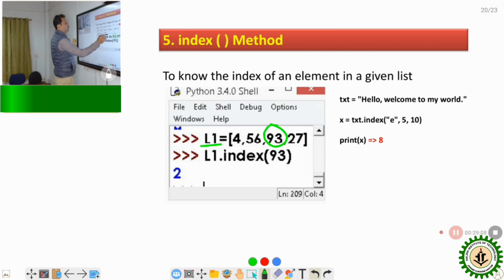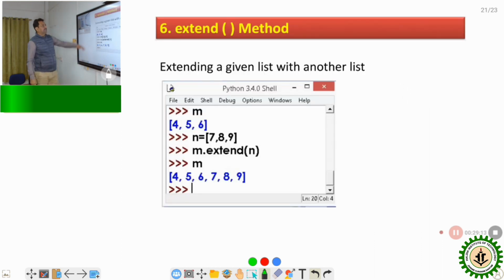Suppose in this case 0, 1 and 2, so the output will be 2. Next is extend. Suppose M is a list 4, 5, 6, and N is a list 7, 8, 9, 10. Extend means after completing M, it adds these values. So the output is 4, 5, 6, 7, 8, and 9. This is the extended form.